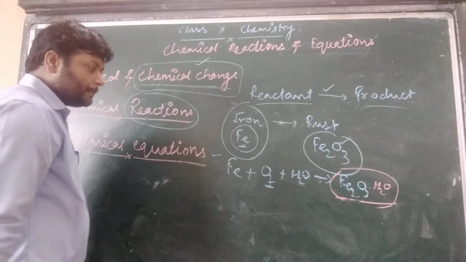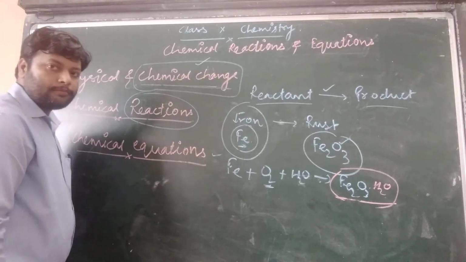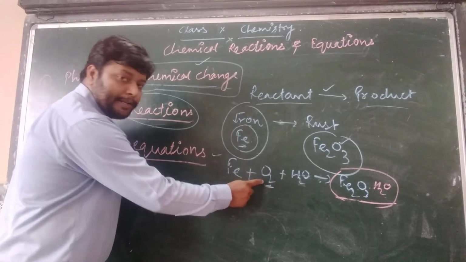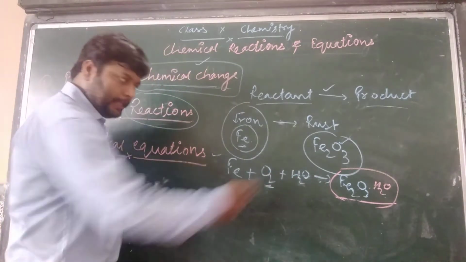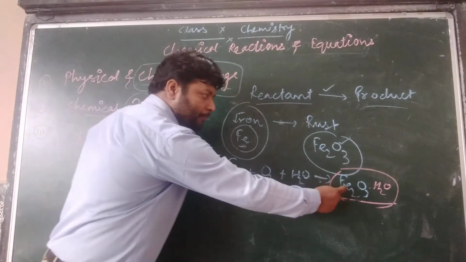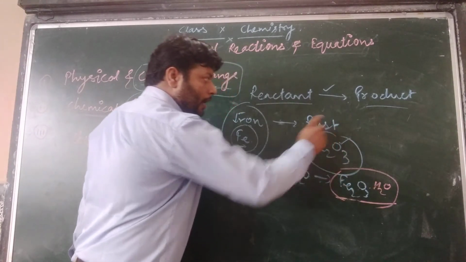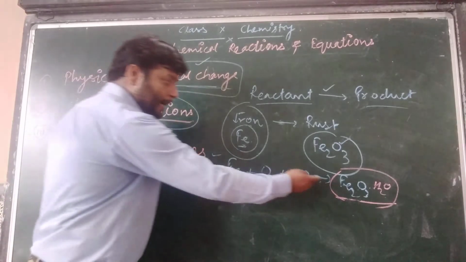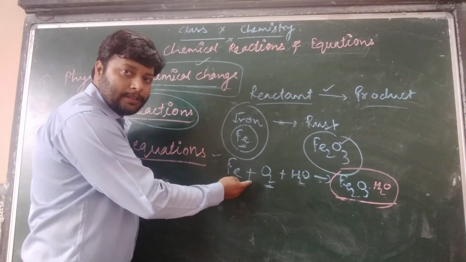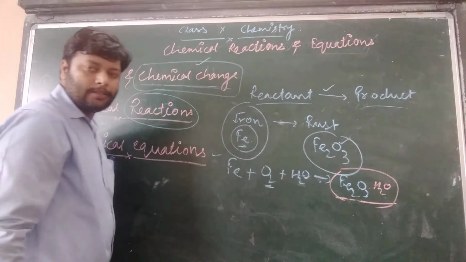Look at the example again. Iron, oxygen molecule O2, and water molecule H2O combine to form Fe2O3.H2O, the formula of rust. But do they have the same number of atoms on both sides?